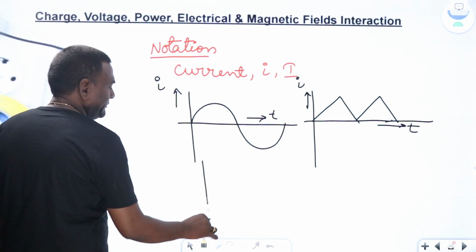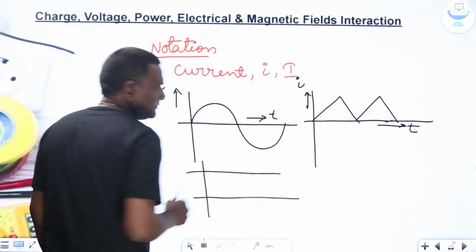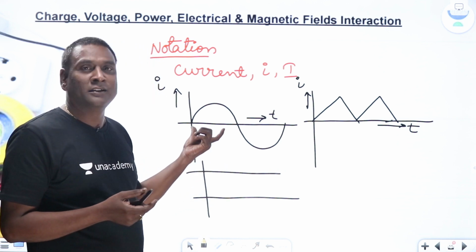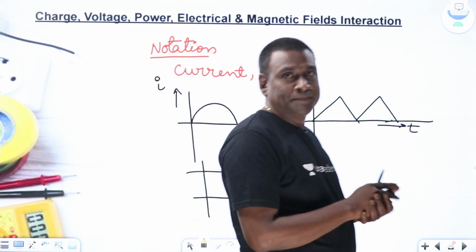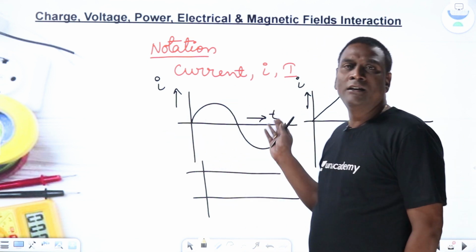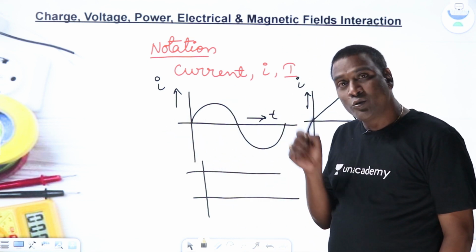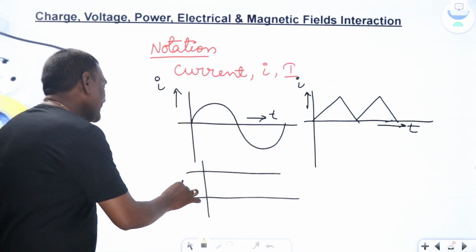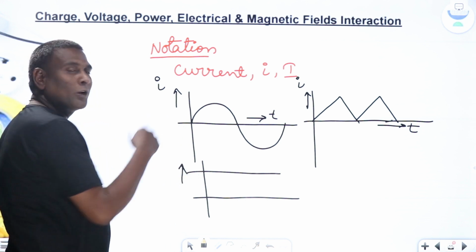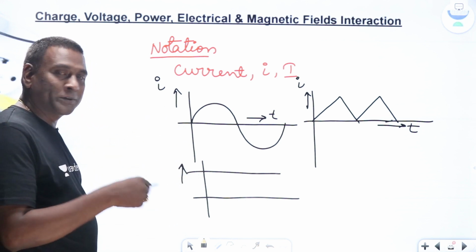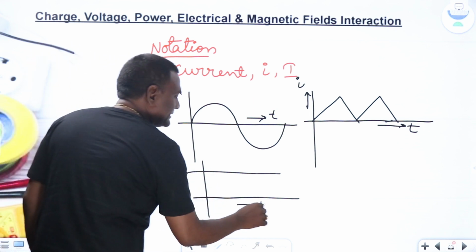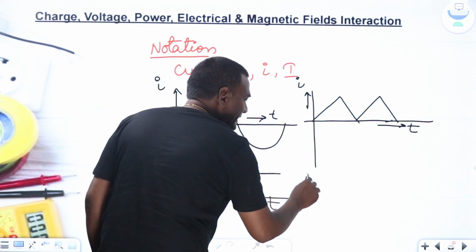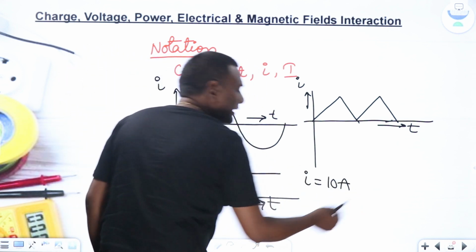And the next thing is, if I have constant DC. Even in time varying fields, or time varying current or voltage, sometimes we have to use capital letters only. Those things we are also going to discuss. Now, the moment it is current, small case letter is like a superset. Now this is current, this is time. Now this is going to be constant current. So the moment it is constant, I can say I equal to 10 amperes.